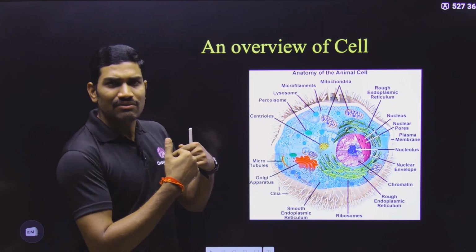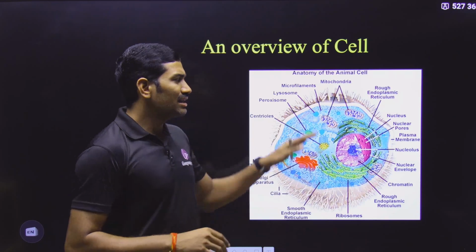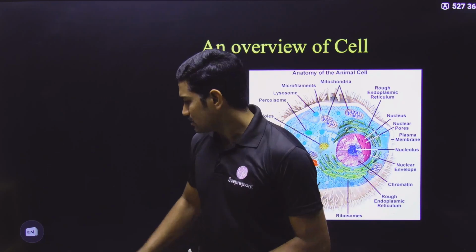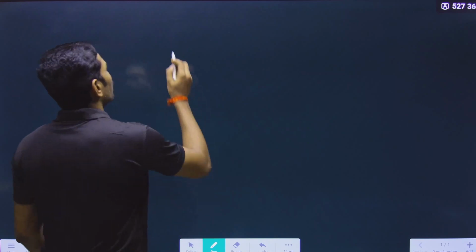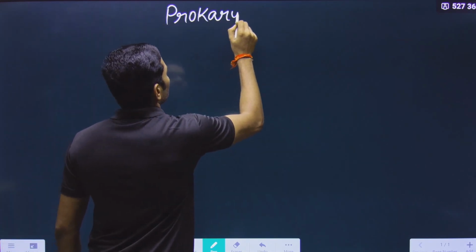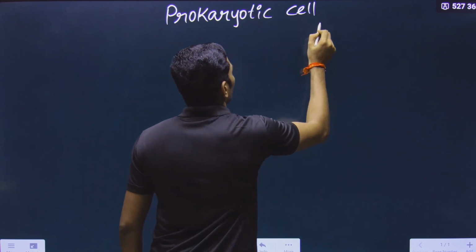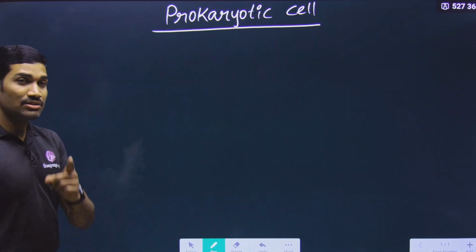Okay. First I will give the explanation for the complete content, and then quickly we will go through the PowerPoint slides. So first we are going with the prokaryotic cell, overview of the prokaryotic cell. Whenever we are talking about a prokaryotic cell, generally we get one particular doubt. And what is that doubt? This is very, very important.